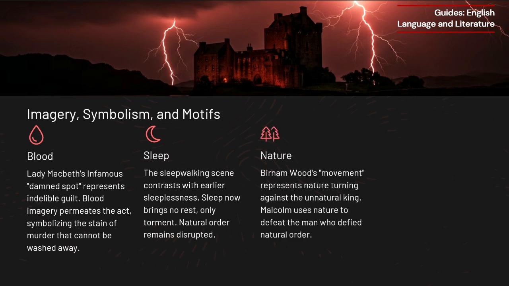Nature. Birnam Wood's movement toward Dunsinane symbolizes nature itself turning against Macbeth. Throughout the play, unnatural acts, such as regicide, disrupt the natural order. Now, nature plays a role in fulfilling the prophecy and ensuring Macbeth's downfall.